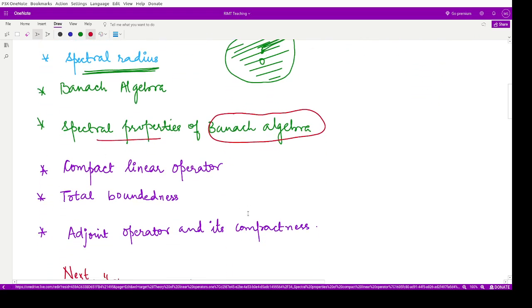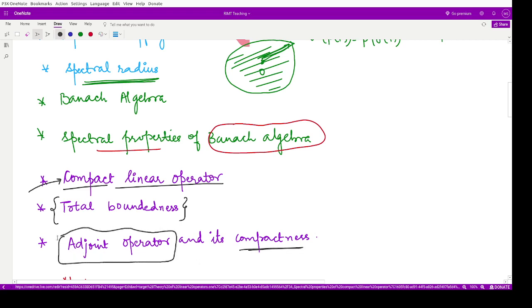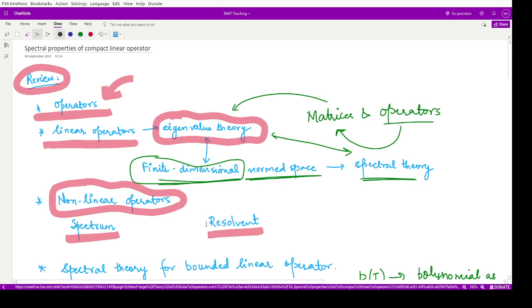Next, the next branch of the subject includes compact linear operators. Now we have already studied what is the definition, how we can relate the operator to be a compact operator. We also have a compactness criterion which is defined in terms of subsequences, right? And then we have defined this concept of total boundedness, and we also saw the compactness for the adjoint operator, which is basically a kind of inverse operator only. So we have studied all these things so far in this course.